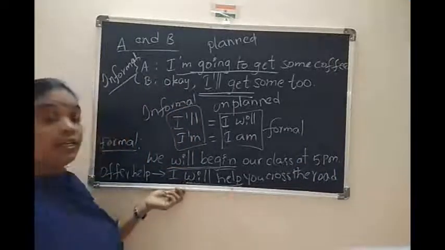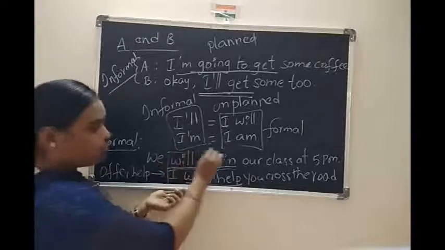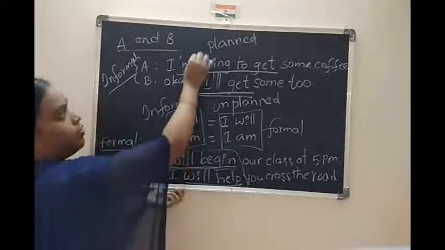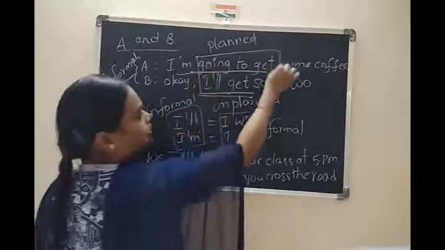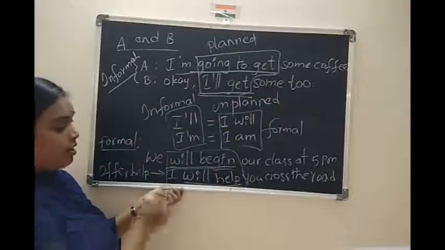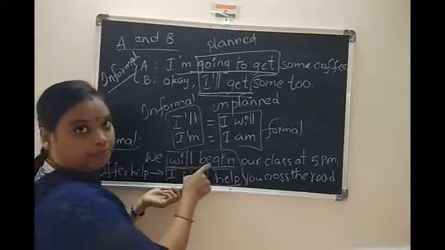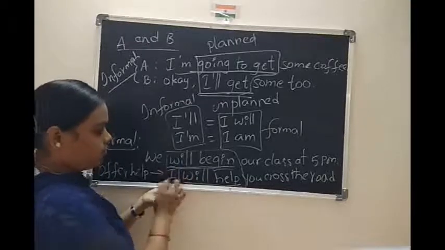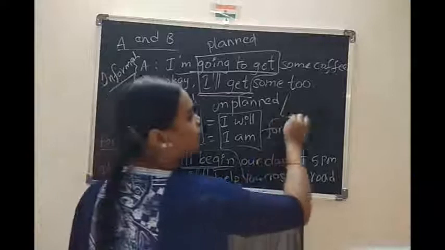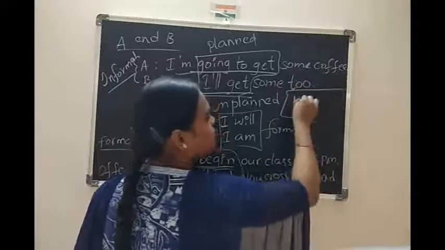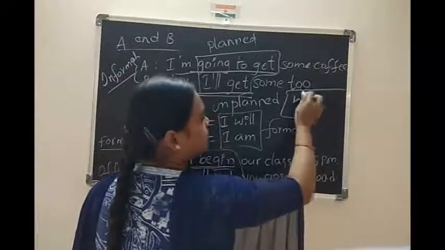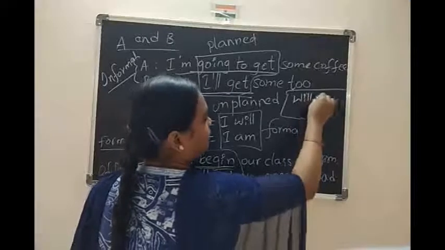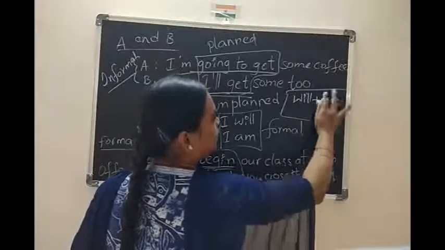Will help. Children, here did you notice this? What I am writing here? Will plus verb. So, what is the structure we have to use in this? Will plus verb.